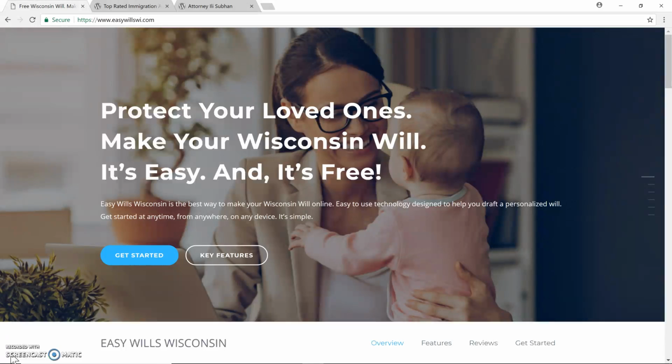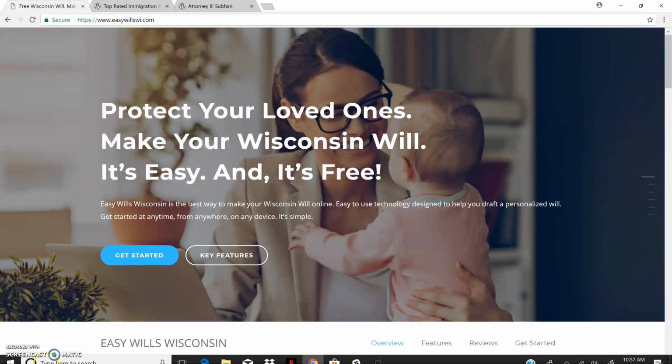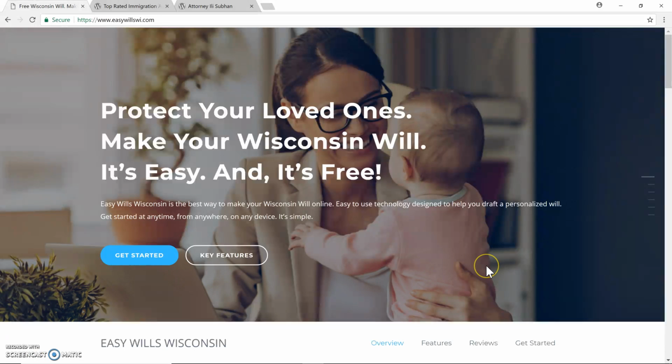And so today I want to go through a tutorial with you on Easy Wills Wisconsin. And just a little disclaimer that Subhan Law Office has a membership interest in Easy Wills Wisconsin. But here we go. It's a great tool, and we hope that you get a lot of value and benefit from using it. So as you can see, this is the home page.